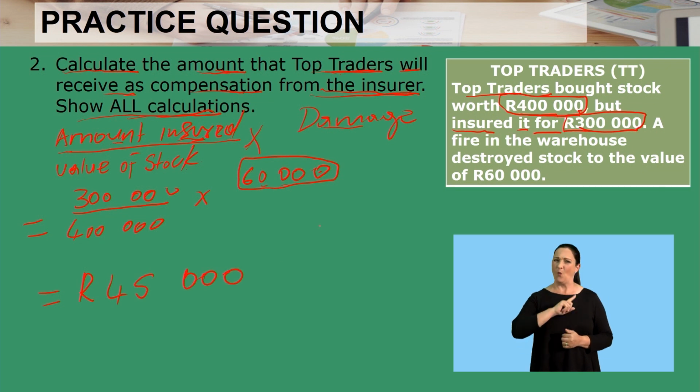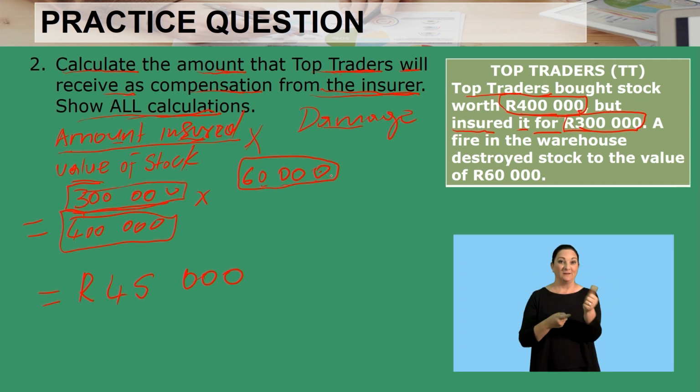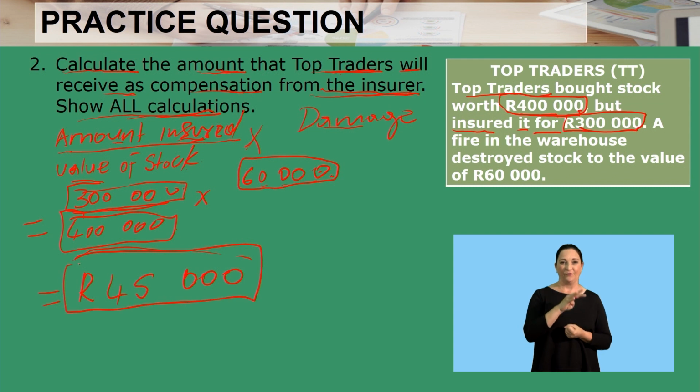So the answer there is supposed to be 45,000. Why is it 45,000? This is because the stock is 400,000, but the insurance amount is 300,000, and the damage is 60,000. So they have to calculate in proportion to the amount insured. This is to say the business will receive 45,000 from the insurance company so that they could deal with the damages, and the rest will be paid by the owner of Top Traders. That is how you calculate average loss.